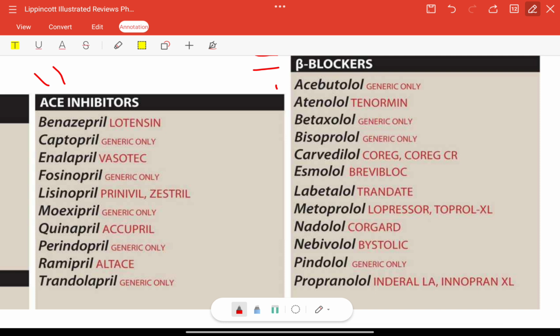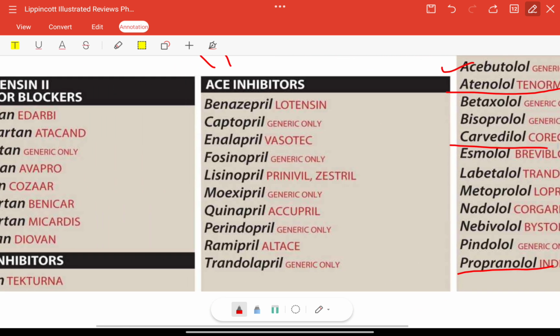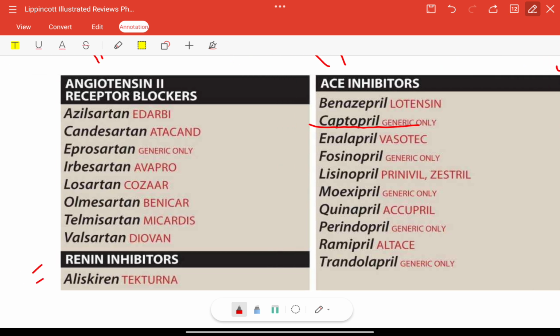Beta blockers: acebutolol, atenolol, betaxolol, bisoprolol, carvedilol, esmolol, labetalol, metoprolol, nadolol, nebivolol, pindolol, and propranolol. ACE inhibitors: benazepril, captopril, enalapril, fosinopril, lisinopril, moexipril, quinapril, perindopril, ramipril, trandolapril. Angiotensin II receptor blockers: azilsartan. These all end with sartan: candesartan, eprosartan, irbesartan, losartan, olmesartan, telmisartan, valsartan.